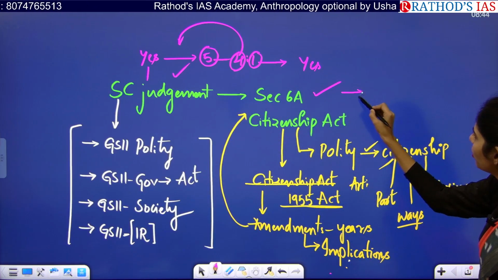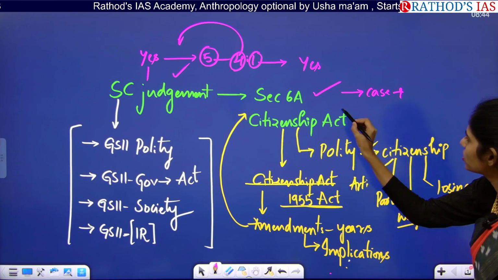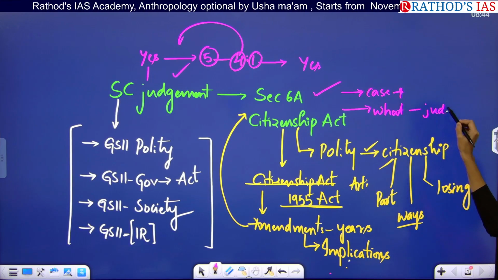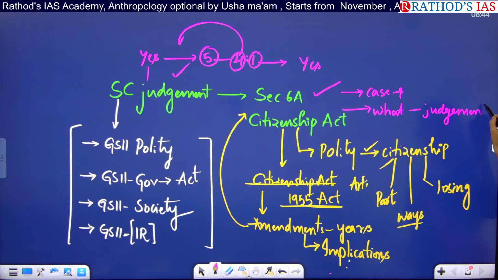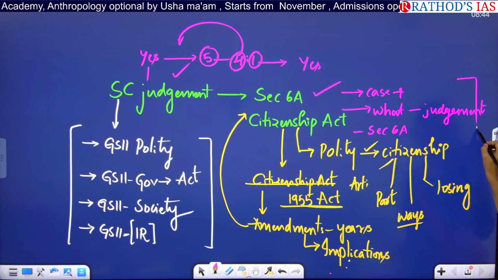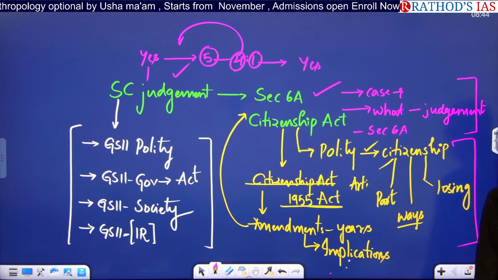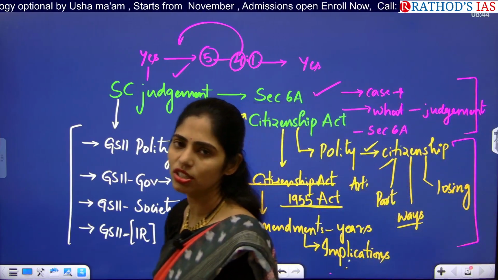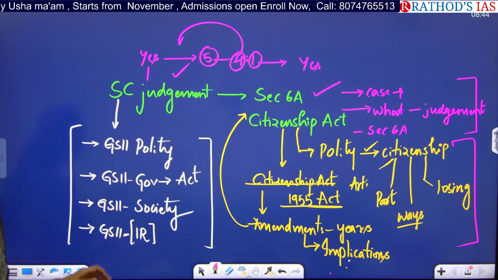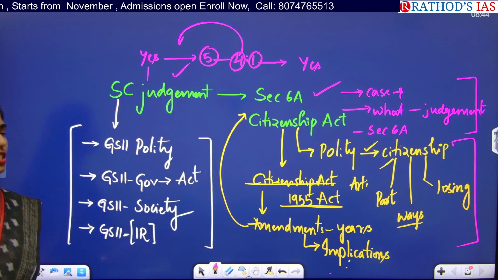You have to see what this case is, the first dimension, and you have to see what the Supreme Court judgment is, and you have to see what the provisions of this Section 6A are. So these are the dimensions from your current affairs point of view, and these are the dimensions from your static point of view. So there is a high chance of getting a question from citizenship, especially in your prelims, because of this landmark judgment upholding Section 6A of the Citizenship Act.